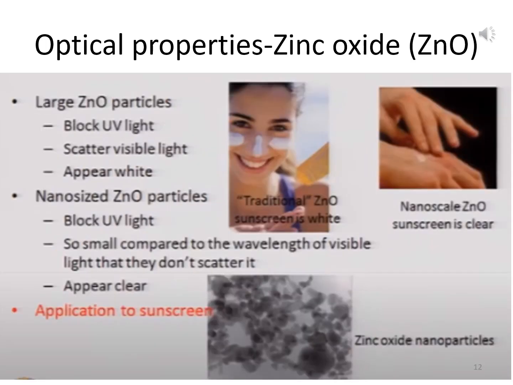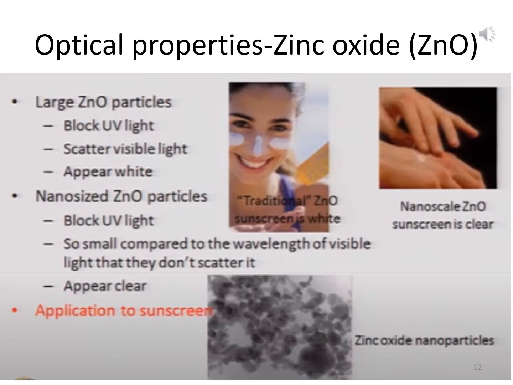Similarly, if we take the example of zinc oxide, then they also show some optical properties. Here we will take two types of zinc oxide particles, and we will compare them. One is large zinc oxide particles, which we can say are bulk zinc oxide particles. Actually, zinc oxide particles have properties to block UV light, and they can scatter visible light, and so they appear white.